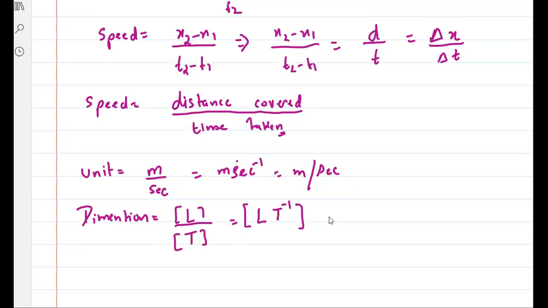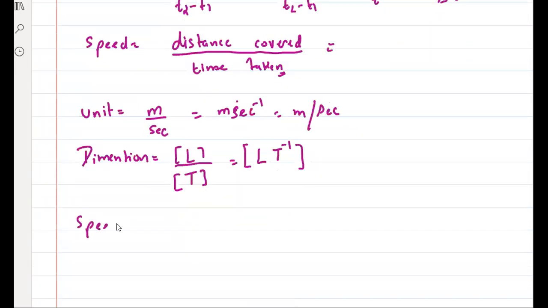Yes, clear? Now, tell me, distance is scalar or vector? Distance is a scalar quantity or vector quantity? Scalar. And time taken is time, also scalar. So what about speed? Speed is scalar quantity or vector quantity? बताओ. सोचो. Scalar, because distance by time, it has nothing to do with direction.